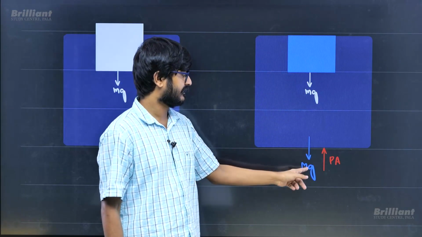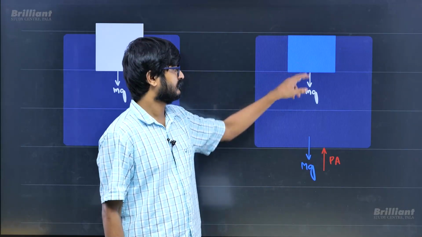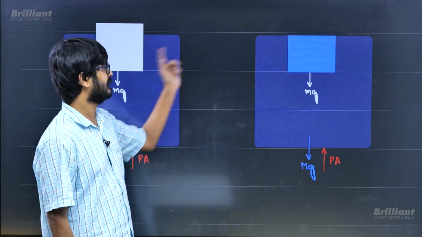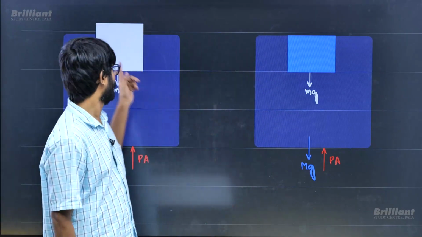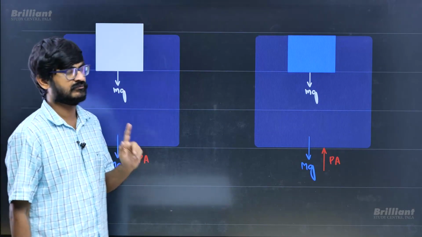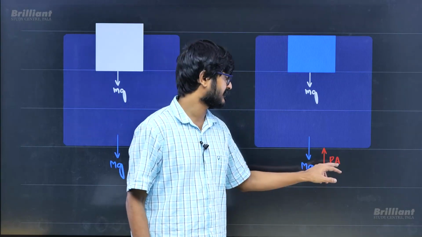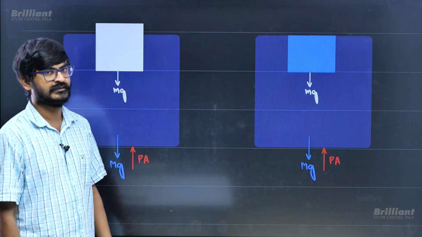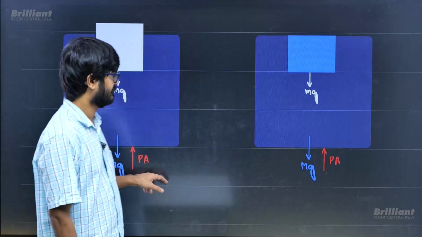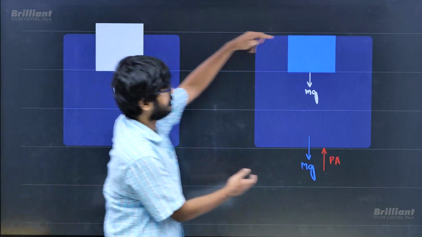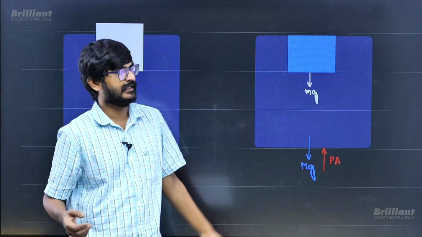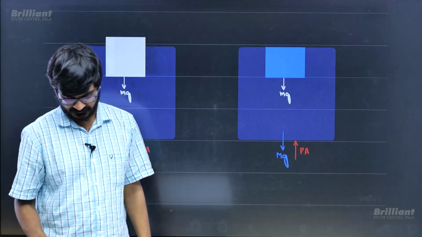Apart from that, there is the weight of the existing water. These two weights are not changing, even after it melts. So the weight of these two things must be balanced by this pressure force. I can conclude this pressure force and this pressure force must be the same. So if this pressure and this pressure are the same, you can easily conclude this height and this height will be the same. So height is not going to change.